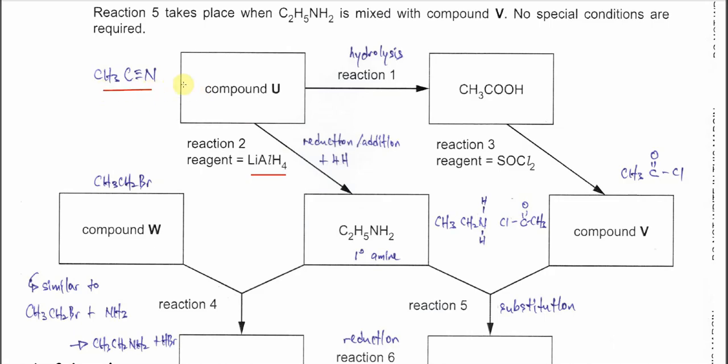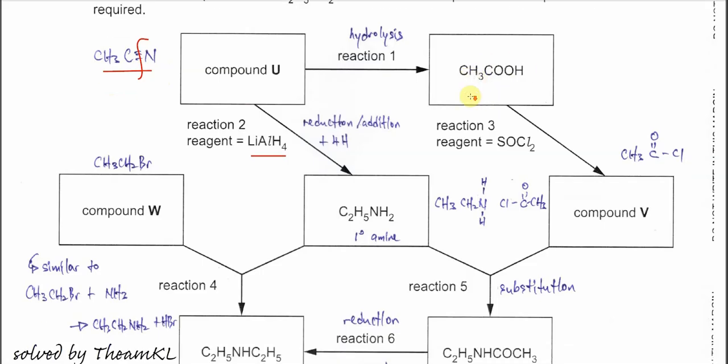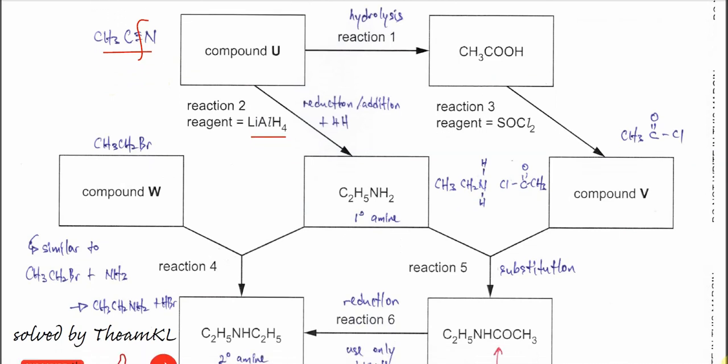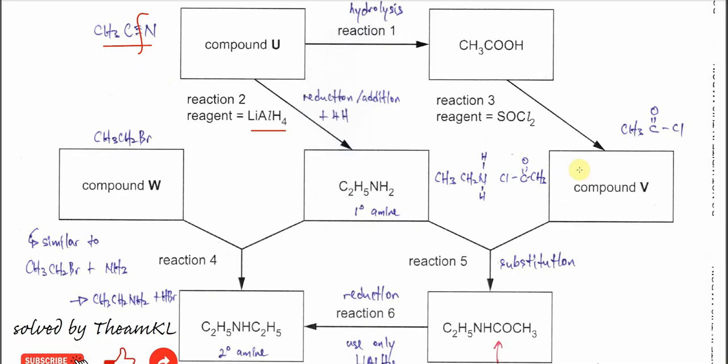So ethane nitrile then will undergo reaction 1. Now we know that this is a hydrolysis, because hydrolysis of a nitrile will give the carboxylic acid. So in this case it is ethanoic acid. Then this ethanoic acid will undergo the third reaction, with SOCl2.